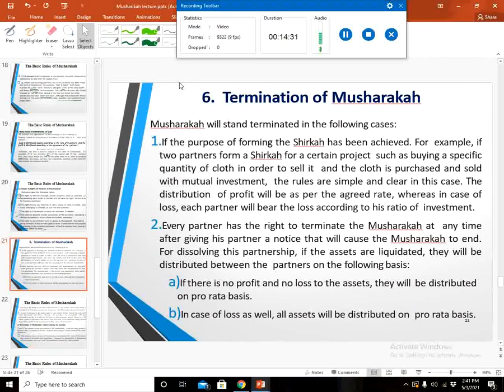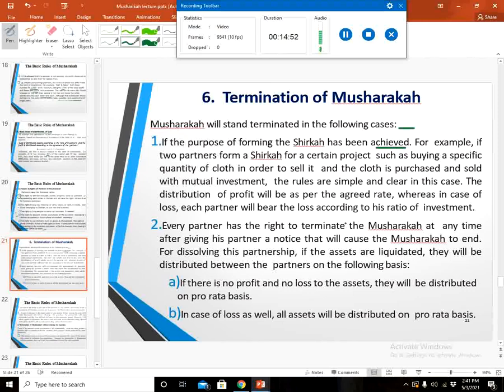The next is how musharaka is terminated. Musharaka will be terminated in the case of the following. Number 1, if the purpose of formation of the musharaka has been achieved. If that purpose has been achieved, the musharaka will be terminated.